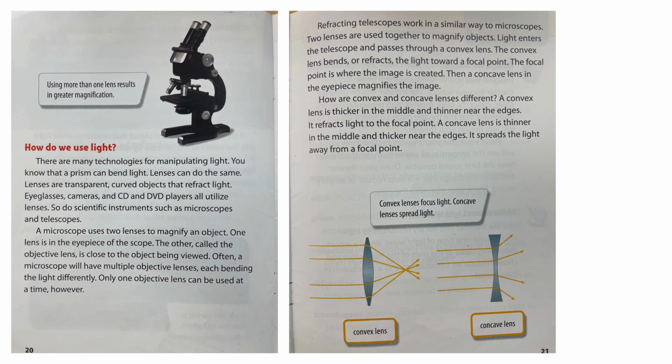How are convex and concave lenses different? Well, a convex lens is thicker in the middle and thinner near the edge. It refracts light to the focal point. A concave lens is thinner in the middle and thicker near the edges. It spreads the light away from a focal point. Convex lenses focus light, concave lenses spread light.